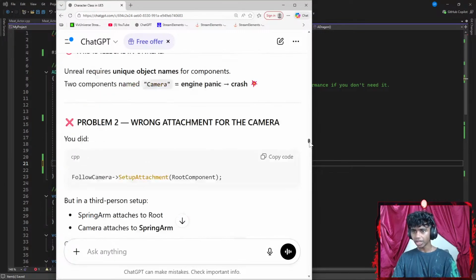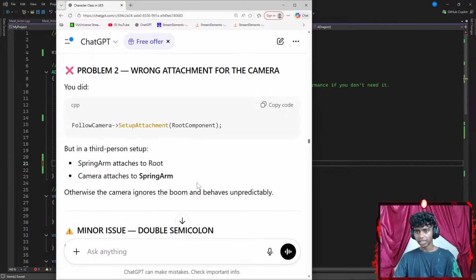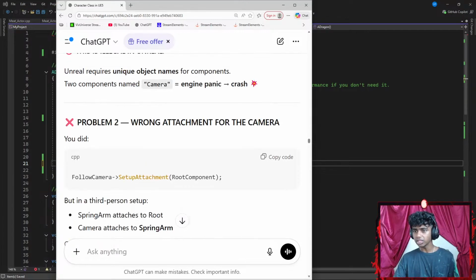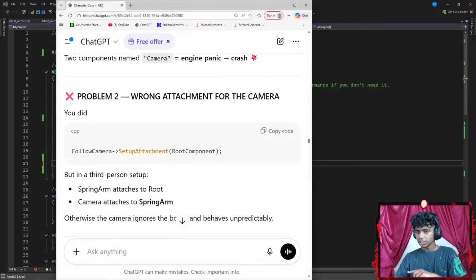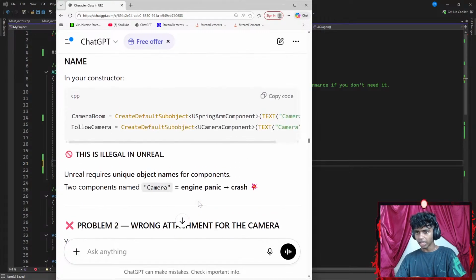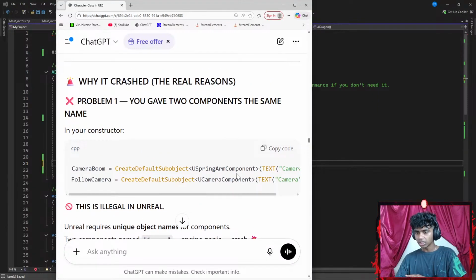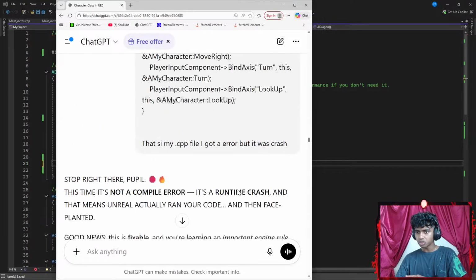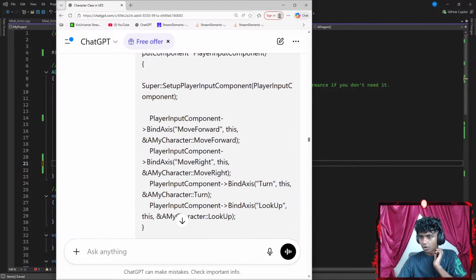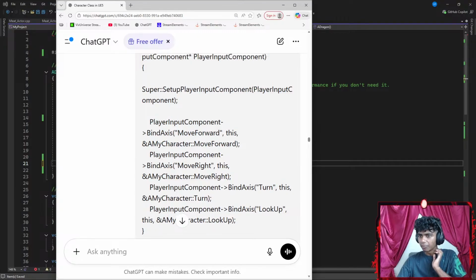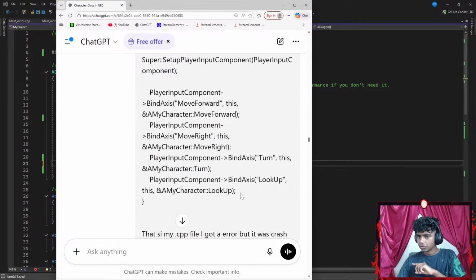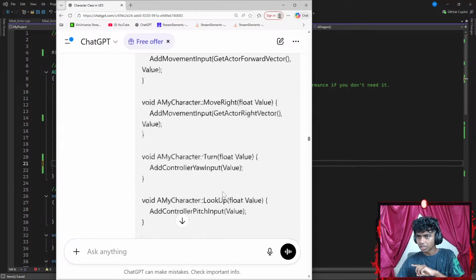Let's go a bit higher. Okay, follow camera, set up attachments. So my follow camera does not require a root component. But in a third person setup, the spring arm attaches to the root, and the camera attaches to the spring arm. And then this is use spring sub object. So did I add a yaw input here? Okay, I did add it. So this is the working code back then.